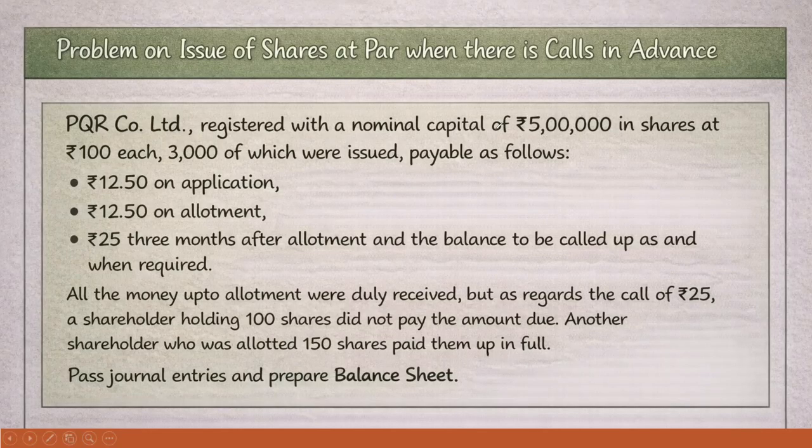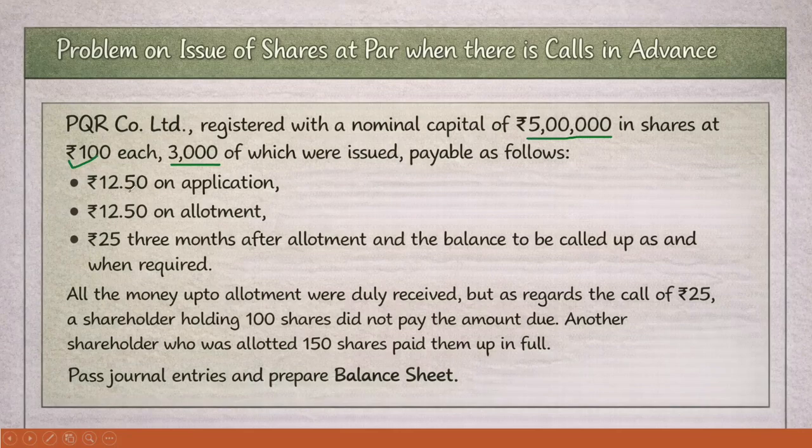In this problem, 5 lakh rupees is the authorized capital. But now the company is issuing 3,000 shares, for how much? 100 rupees each. They are receiving, as you know, in installments, in 3 stages: application stage, allotment stage,